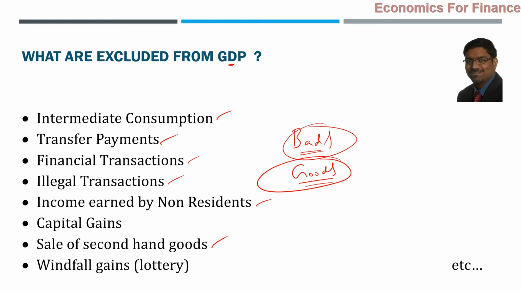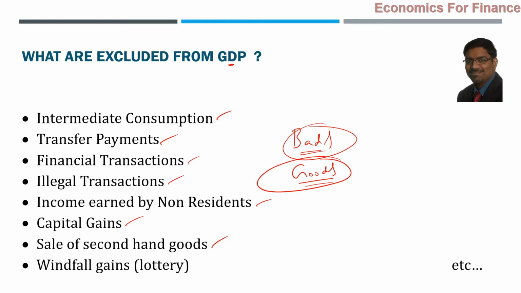Capital gains, once again, will not be included because there is no value addition. One property is there, it is sold to another person. What value addition happened in that? Nothing happened in that. But again, on the other side, in doing so, some brokerage is paid to a broker. Then that is a service rendered, that will be added. So general profits or losses which are made by selling existing assets, whether they are capital assets or not, will not be included in computation of GDP.